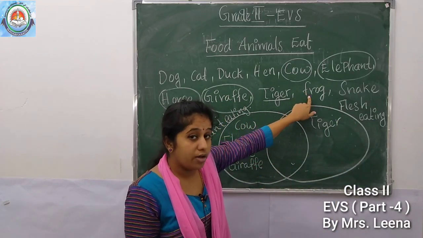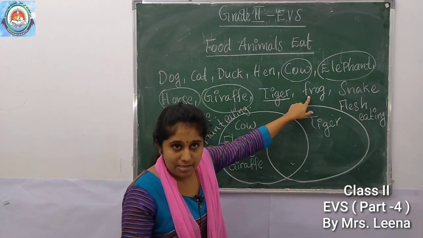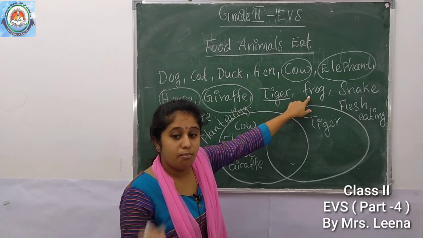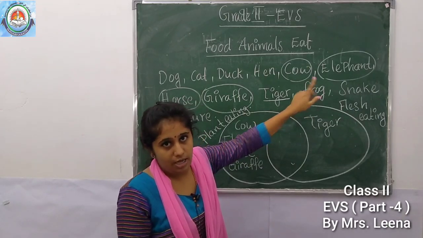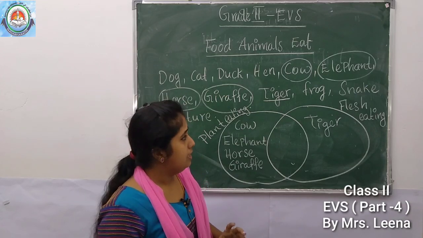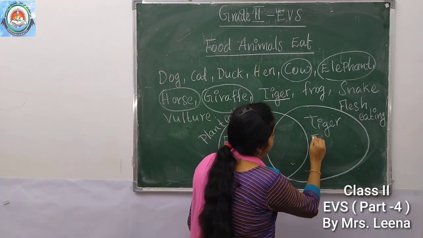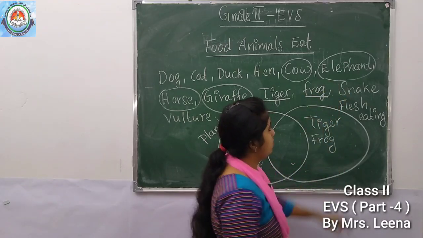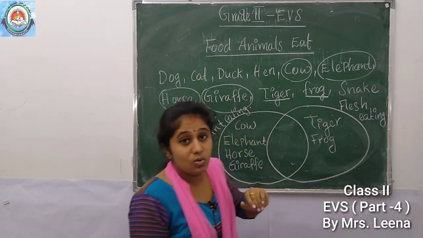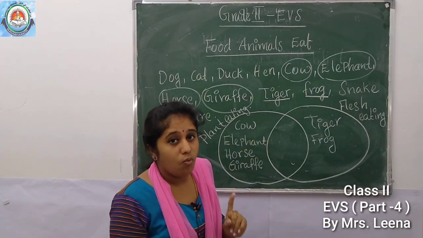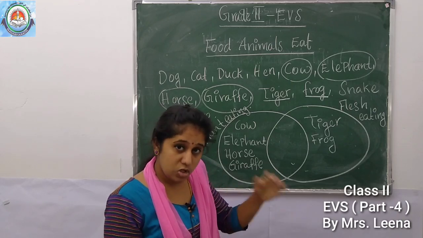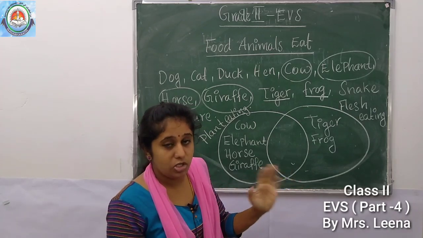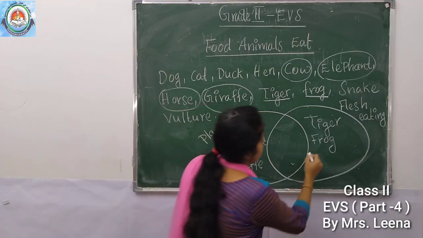Then next one. Frog. What do frog eat? Yes. Small insects in the mud and also in the water. Okay. Small worms. Then frog. We can write frog. We can underline. Then next one. Yes. Very good. Snake. Okay. What do snake eat? The flesh of other animals. Okay. So snake.